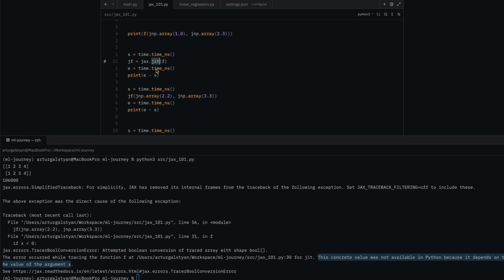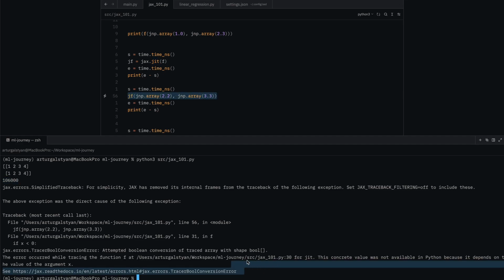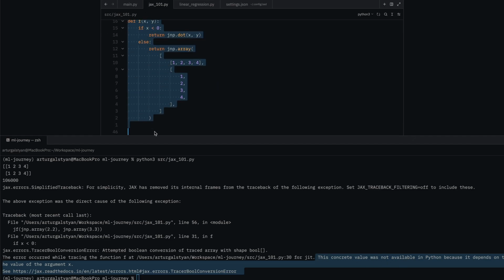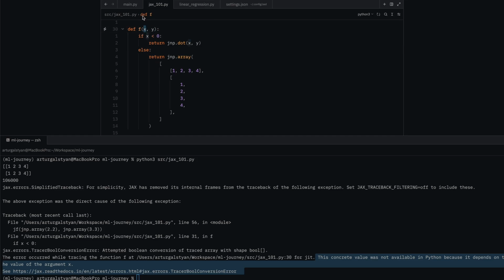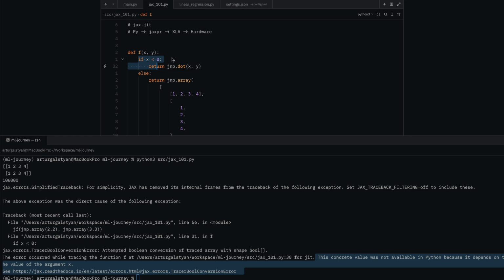This is another thing to keep in mind. This JIT operation here worked perfectly fine. We got the duration it took for this function to run, but the error only occurred after we called this function. And then JAX complained that the concrete value was not available. And the reason for that is that our function here changes the return type based on the argument x, and that can change during runtime. So when you want to use these kind of control flow mechanisms, you need to use the built-in JAX functions.